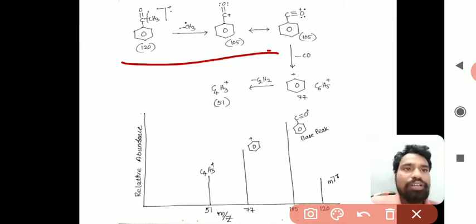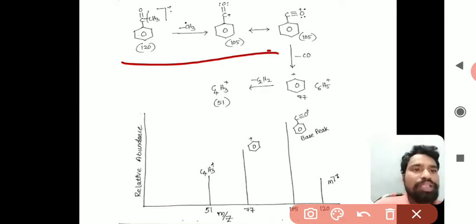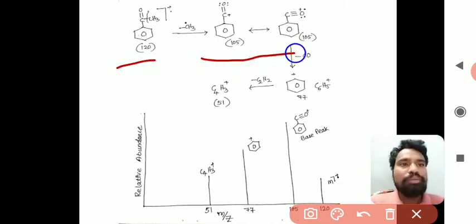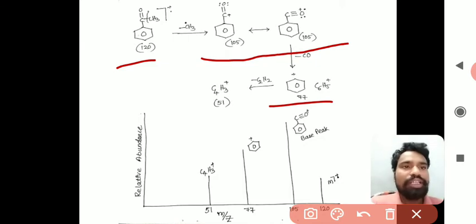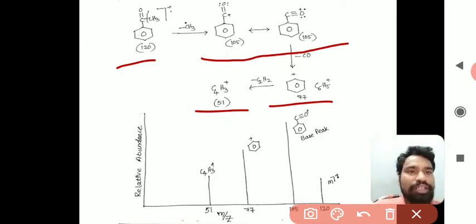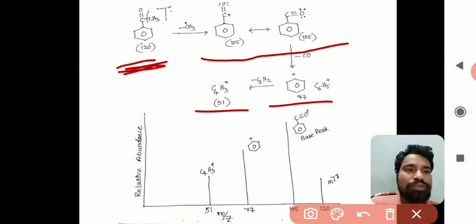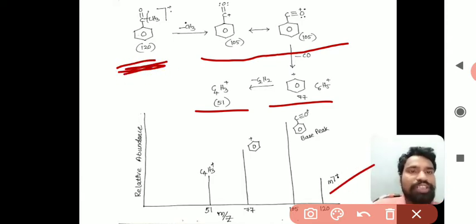Here we have to observe that in total 3 cations are formed in the fragmentation process. This is the molecular ion, this is the first fragmented cation, this is the second fragmented cation, this is the third fragmented cation. So a total of 4 peaks would be there in the mass spectrum of acetophenone. The first peak at 120 corresponds to the molecular ion, that is the radical cation.